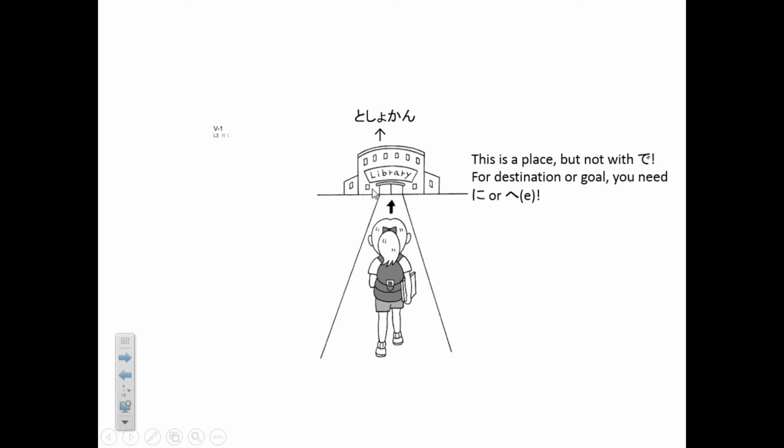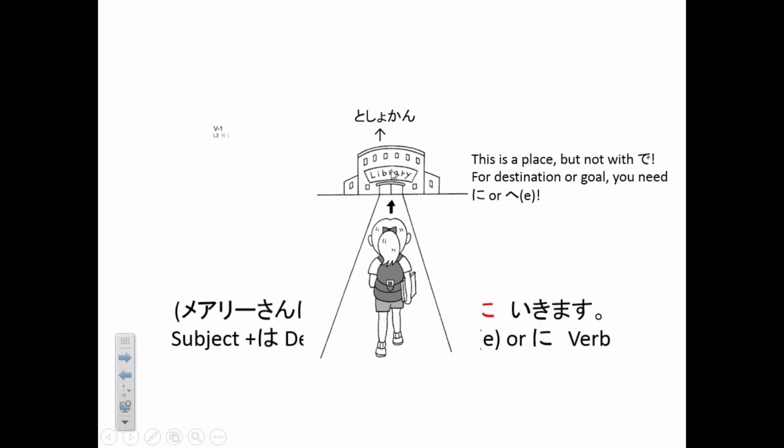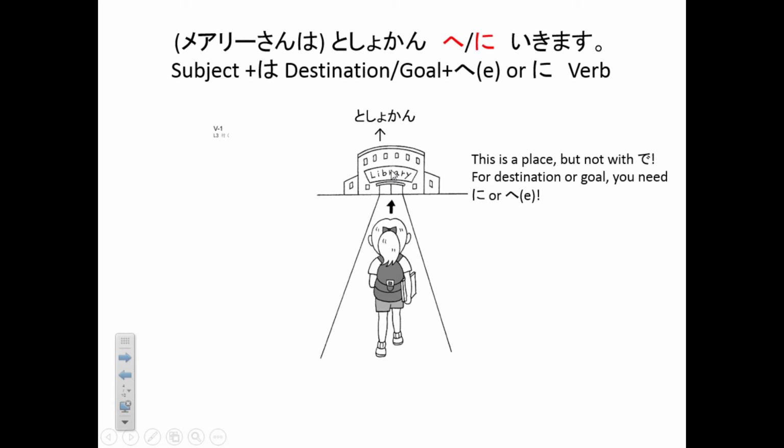And then you should use particle ni or e. Hiragana is he, but you should pronounce it e for the particle. And then it becomes メアリーさんは図書館へ行きます。or メアリーさんは図書館に行きます。So for goal or destination, it's e or ni. There are not many differences, so you can use either one, e or ni, for destination.